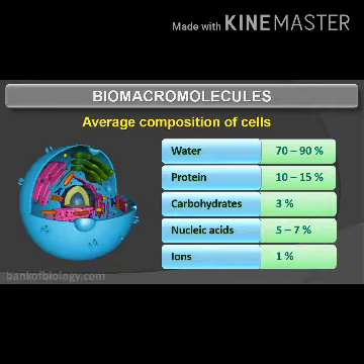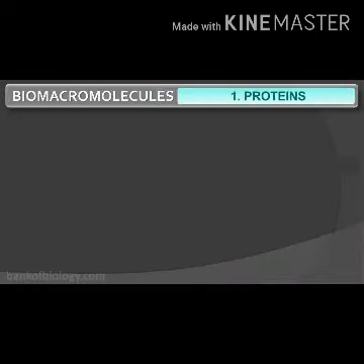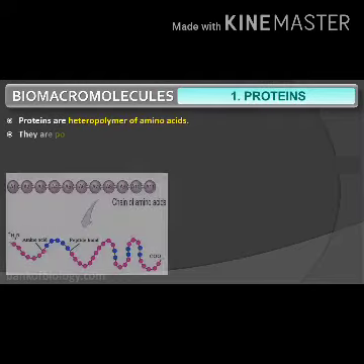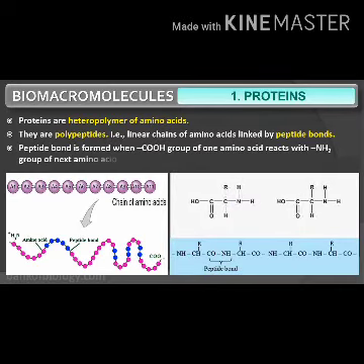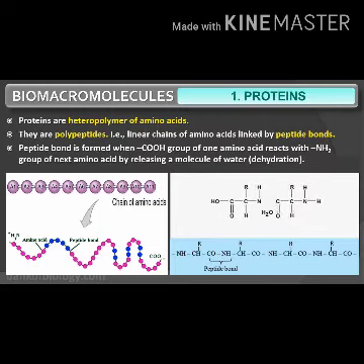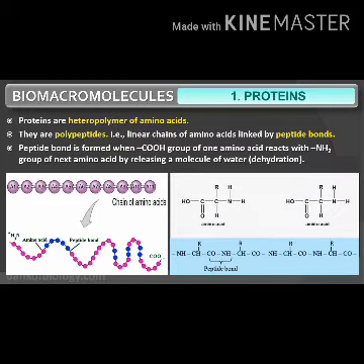Next we are going to study proteins. Proteins are heteropolymers of amino acids. We have studied the structure of amino acids in the previous class. The different amino acids are linked together through peptide bonds, so proteins are otherwise called polypeptides. A peptide bond is formed between the COOH group of one amino acid and the amino group of the next amino acid by releasing a molecule of water.